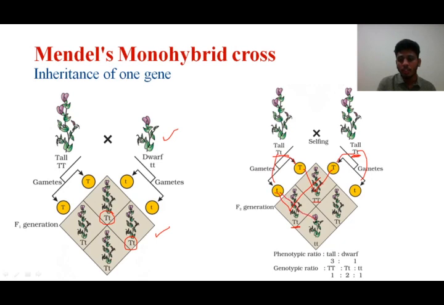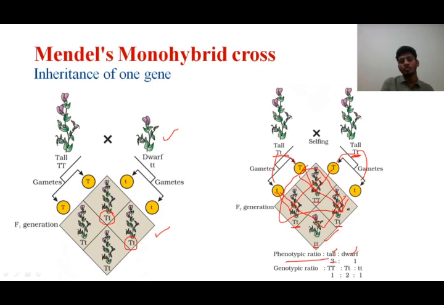Another time, small t and small t are here. Here again the capital T and the small t are here. Students, in these four plants that we get, three individuals are tall and one individual is dwarf. So from the physical appearance we can say that there are 3 tall plants and 1 dwarf plant. So this becomes its phenotypic ratio.